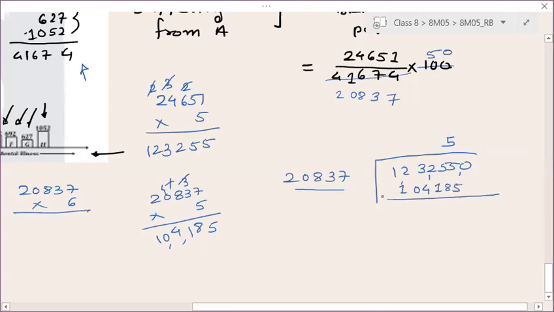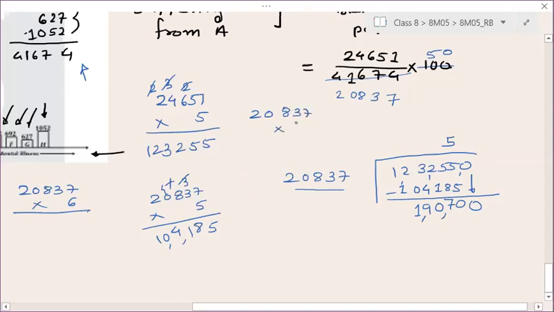So 5 minus 5 will give you 0. 15 minus 8 will give you 7. 1 minus 1 will give you 0. 13 minus 4 will give you 9. Okay, and this will be a 1. So now let us take this 0 downward. So now this is your 1,90,700.